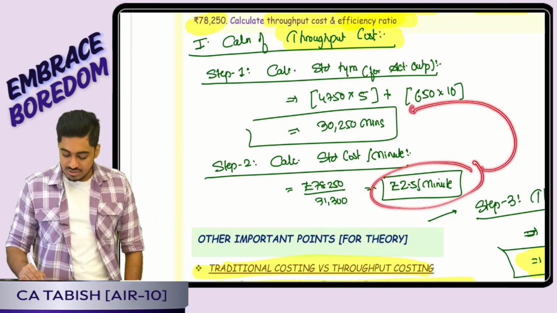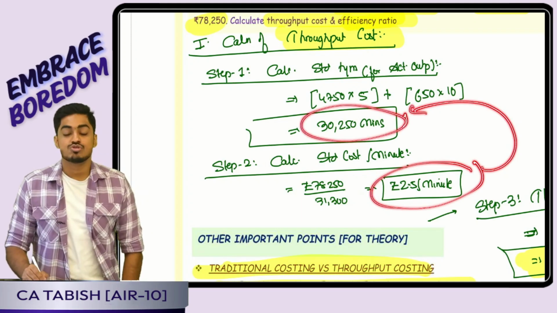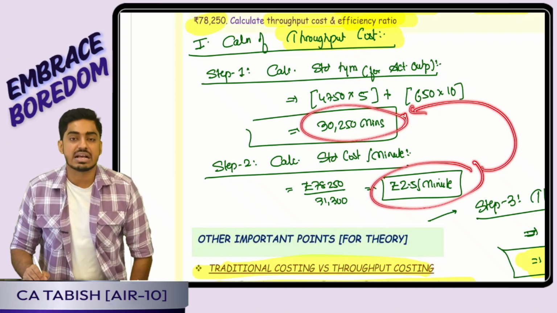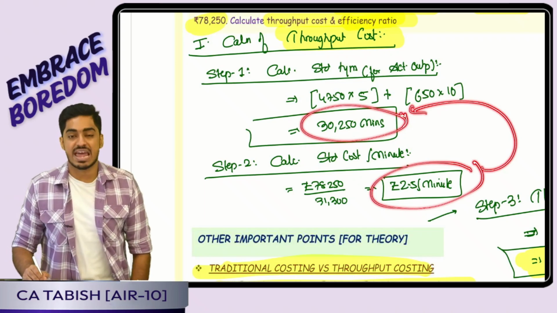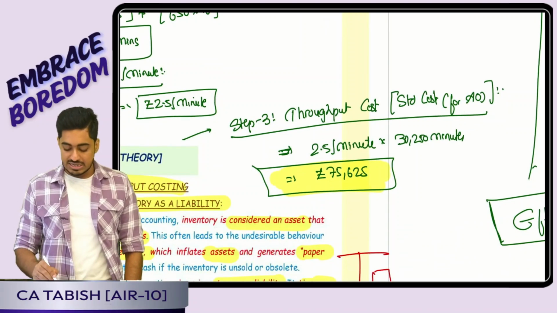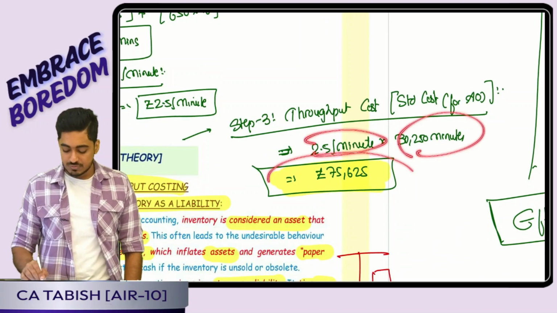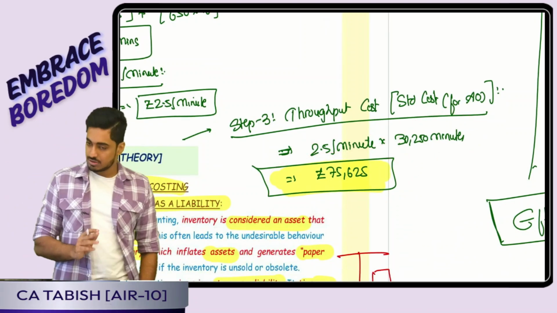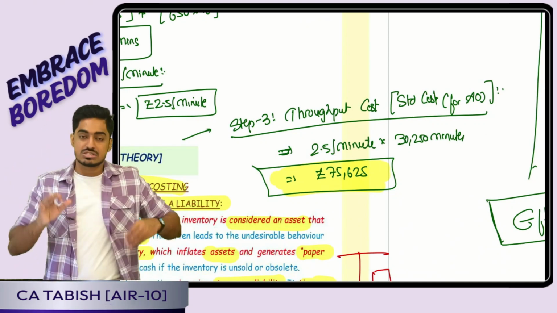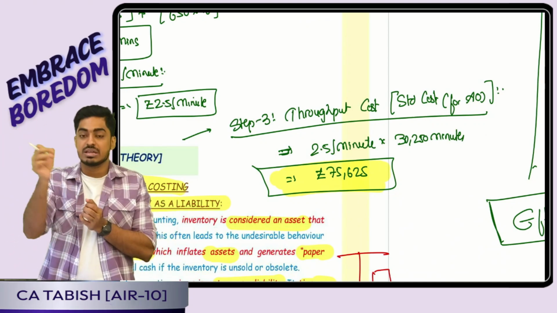Like that how many minutes work I did? 30,250. So I will arrive at my absorbed overheads, recovered overheads, standard cost, that itself is called as my throughput cost. Yes or no? So I'll tell it is 2.5 per minute into 30,250, 75,625. Okay, boss. Then comes the concept of efficiency ratio. Tell me, students, how much cost I have absorbed, recovered, throughput?